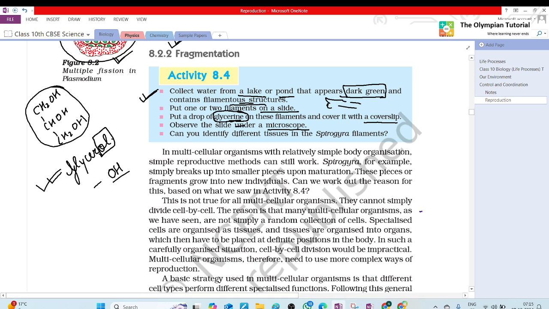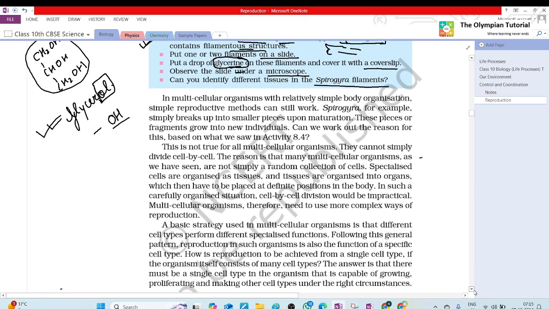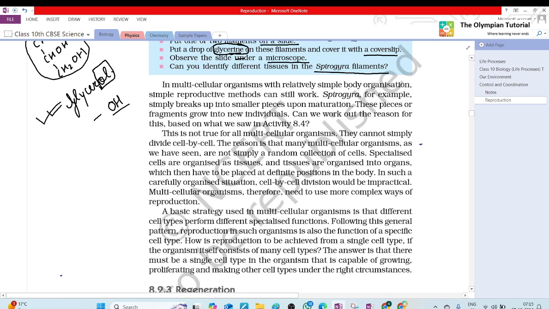So can you identify different tissues in Spirogyra filaments? In multicellular organisms with relatively simple body organization, simple reproductive methods can still work.